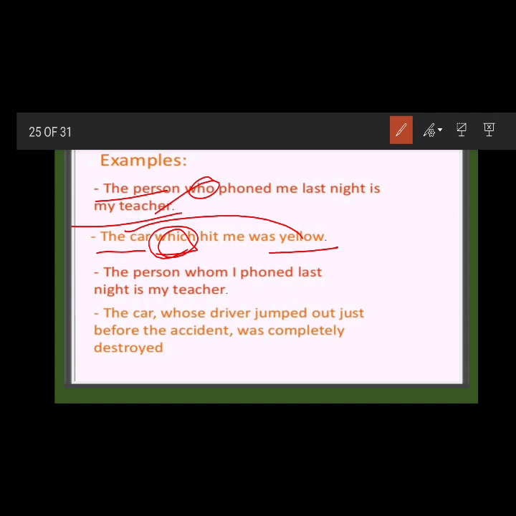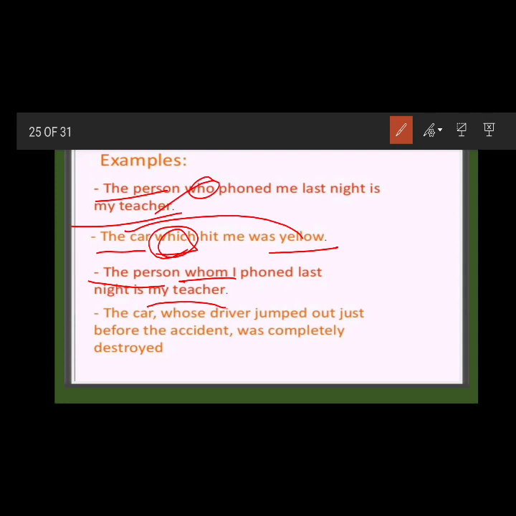The difference is that the person whom I phoned means I phoned here, so it comes as an object. The answer to whom you called is my teacher. So the answer is the object, and here we are using whom. When it comes as an object, then we use whom. So the person and the teacher are correlated with whom.